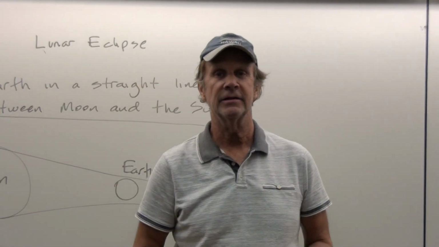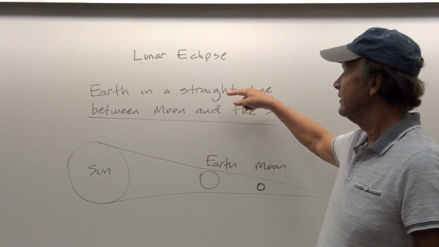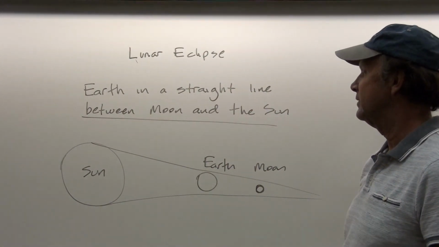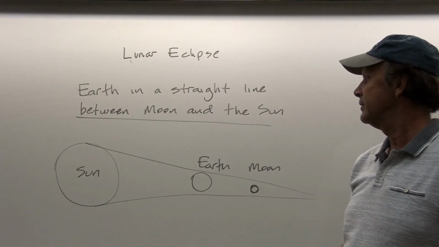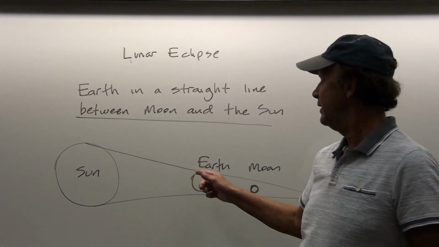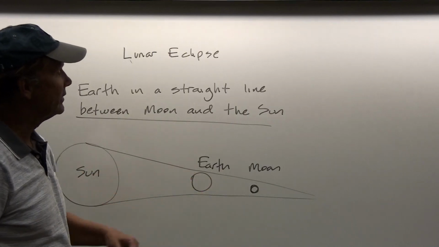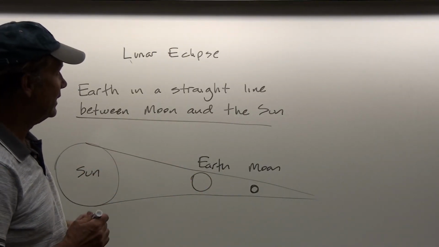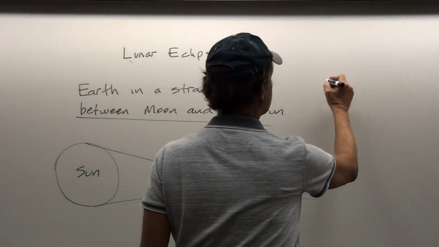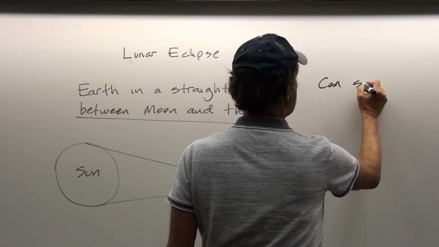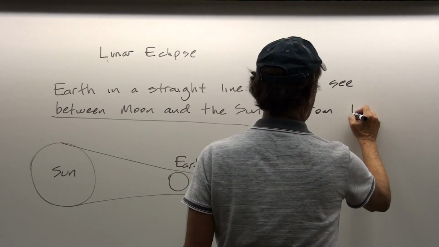Right, next I'd like to look at lunar eclipses. In a lunar eclipse, we have still a straight line relationship between the Earth, Moon, and Sun, but the Earth now is between the Moon and the Sun, so that the Moon is in a shadow, and it's entirely within the shadow. So this means that you can see a lunar eclipse from the entire nighttime side of the Earth, if the viewing conditions are favorable.